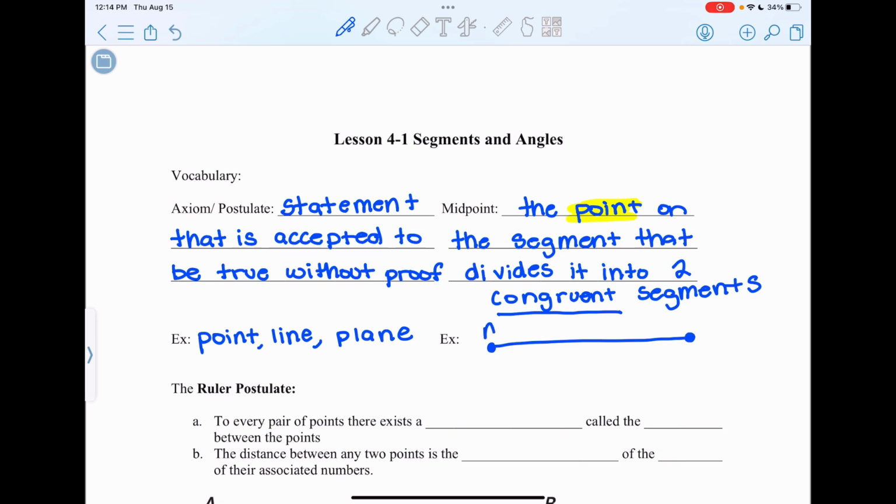So let's say I had segment AB. The midpoint would be some point M such that AM is equal to MB. Let's say they were both 3 units long. M would be the midpoint.